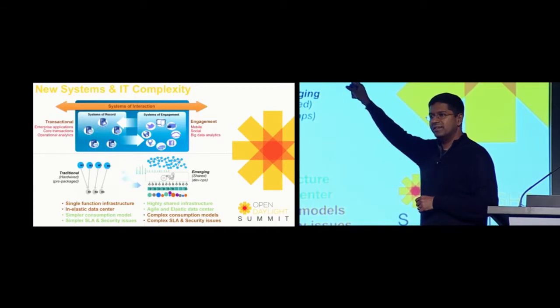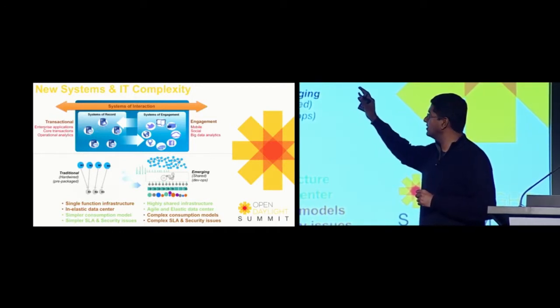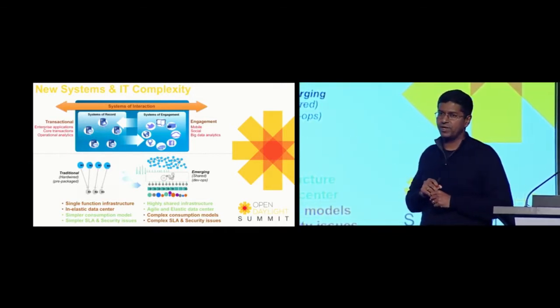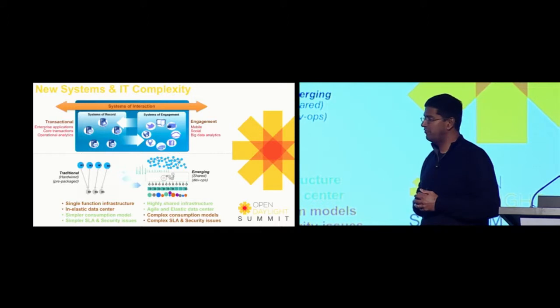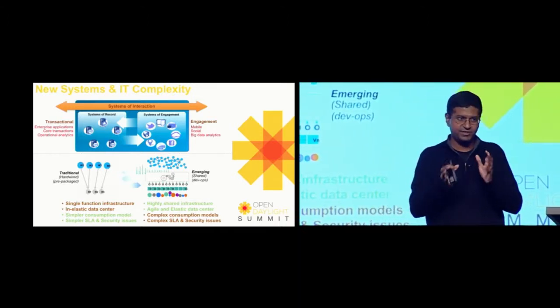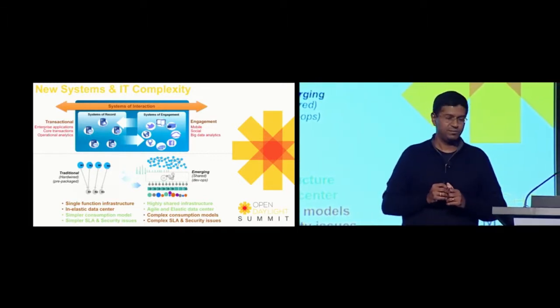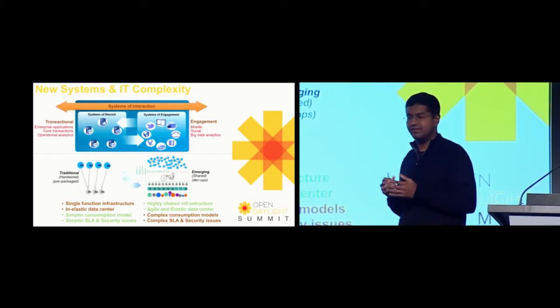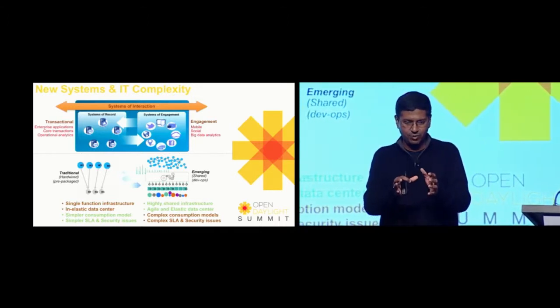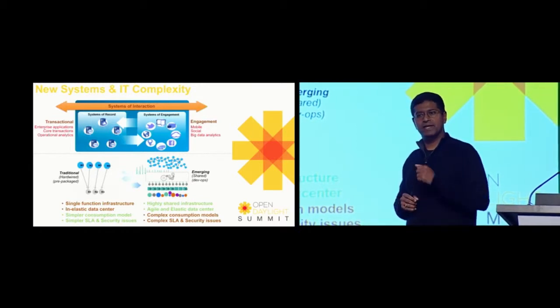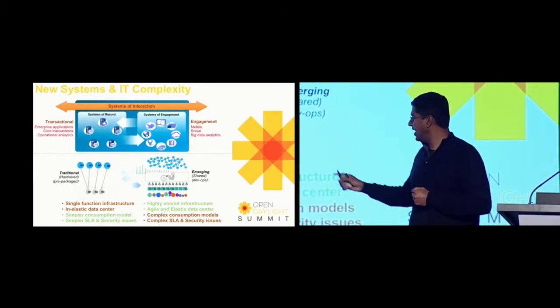So why do we need to understand all of this? The need to understand all of this comes from what happens to your actual infrastructure. If you see the bottom of this page, the traditional systems were very, very hardwired. You knew which machines, which network, which storage pieces contained your database, for example. You knew that very well. It was single function, it was inelastic. Those are the bad things about it. But it was a simple consumption model. You knew exactly what that piece of hardware did. And therefore, the SLAs could be guaranteed. Your service levels could be guaranteed, and there were no security issues.